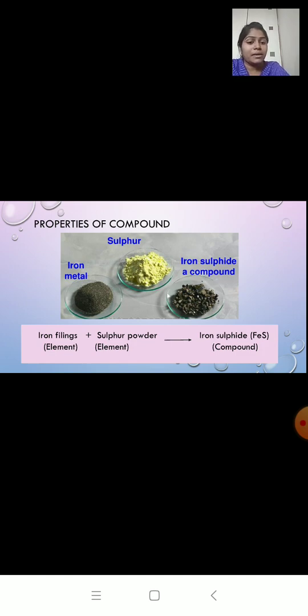The chemical symbol of iron sulfide is FeS. Fe stands for iron and S stands for sulfur. Using this example, we will study the properties of compound.